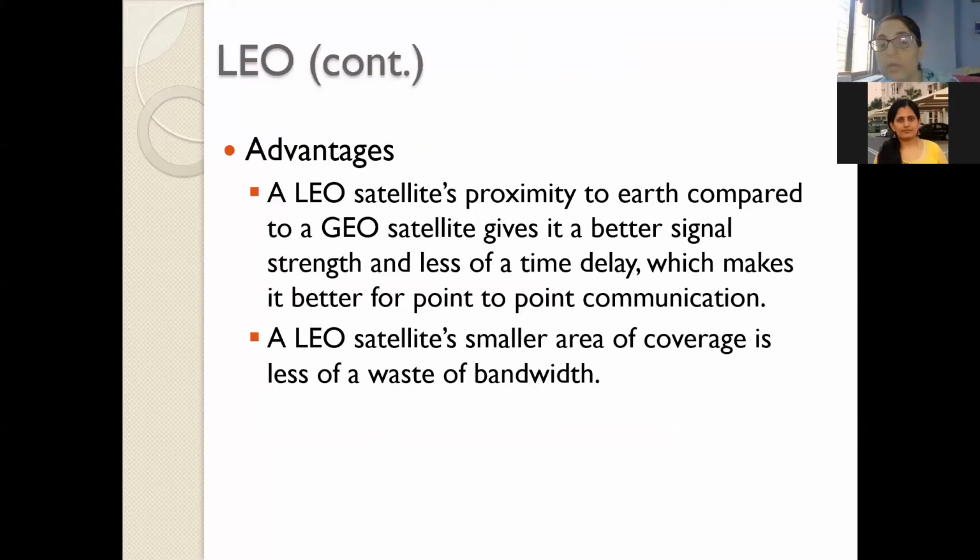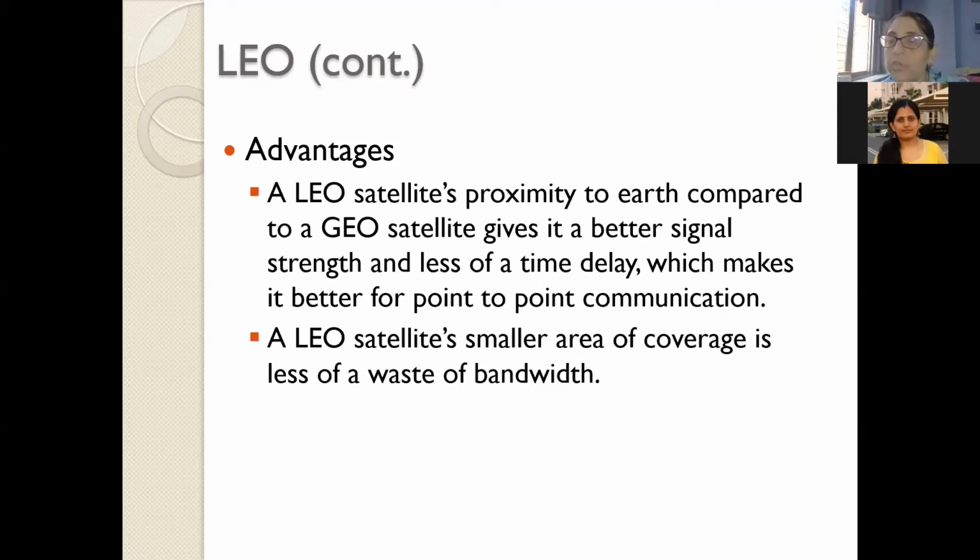Because of this, the advantage we get is that we can divide the whole portion we want to cover into small cells, and therefore we can have frequency reuse in LEO satellites, but that is not possible in GEO because of its large coverage area.